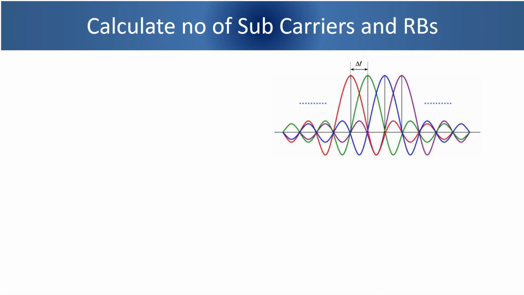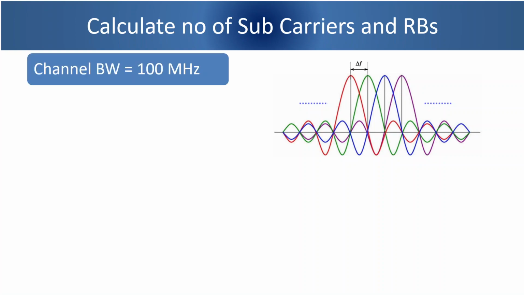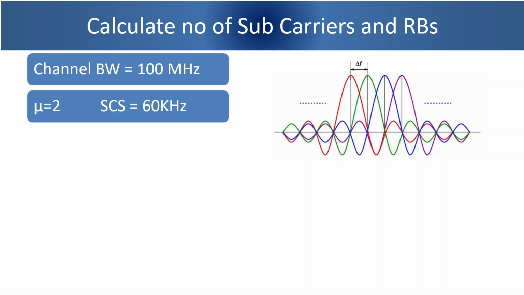For a better understanding, let us calculate number of subcarriers and resource blocks. Let us assume that an operator is given a channel bandwidth of 100 MHz in any of the bands, say N78, that is band in 3.5 GHz. We know that in mid-band, the possible use of subcarrier spacing will be 60 kHz, that is numerology 2.